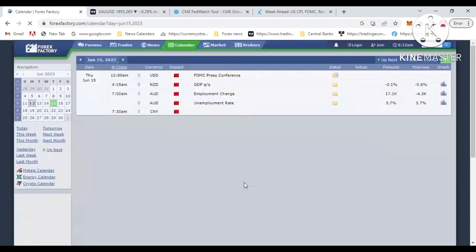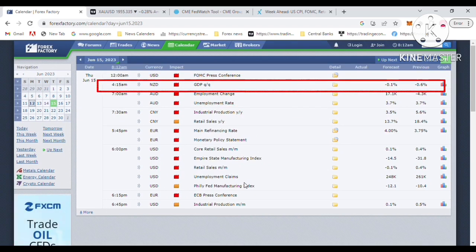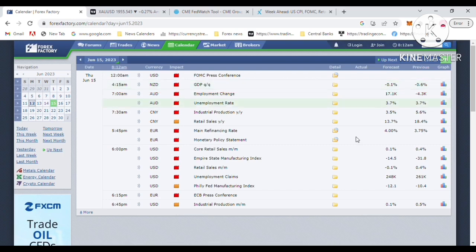So let's move to June 15th. June 15th has New Zealand dollar GDP. You will touch with the New Zealand dollar and the RBNZ. Reserve Bank of New Zealand GDP will be positive. That's demand for the New Zealand dollar. Currently the interest rate at the RBNZ is 5.5.